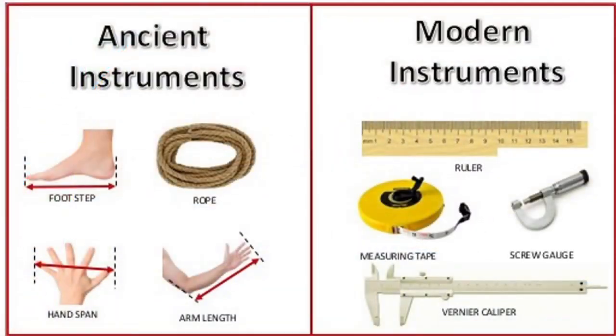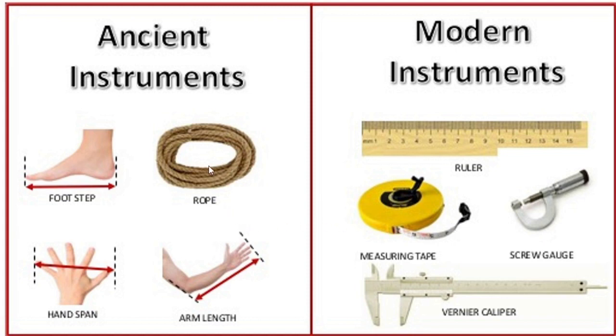You can see here the ancient instruments to measure length and the modern instruments to measure length. Ancient instruments are like footstep, rope, handspan, arm length, and the modern instruments are ruler or scale, measuring tape, screw gauge, all these.